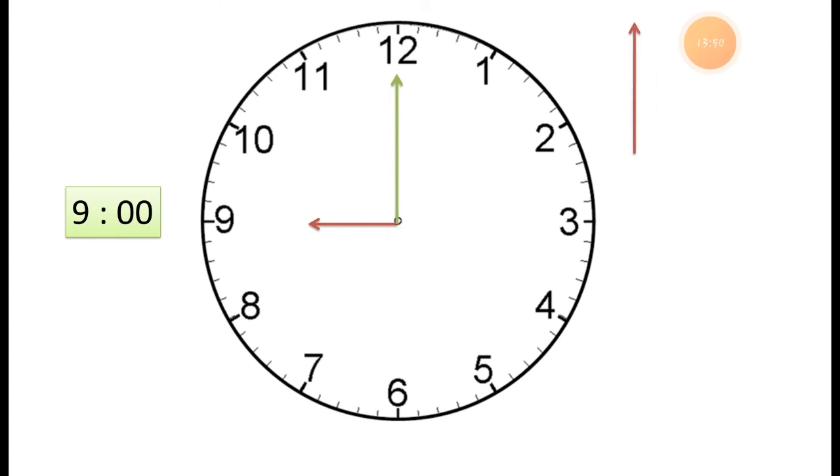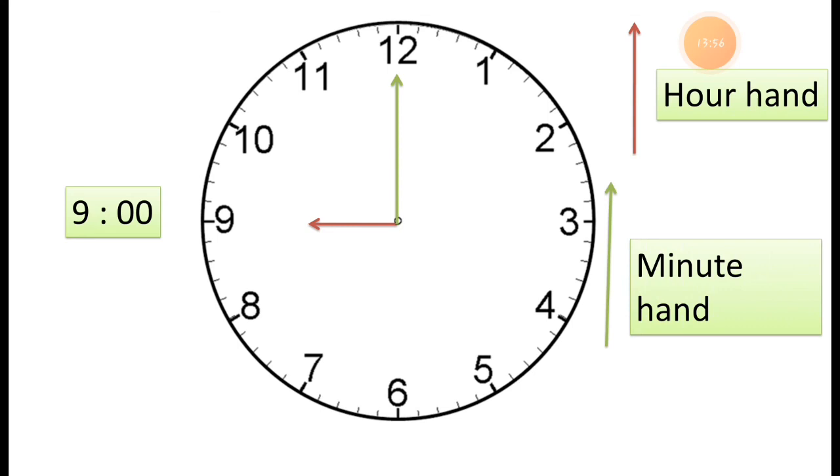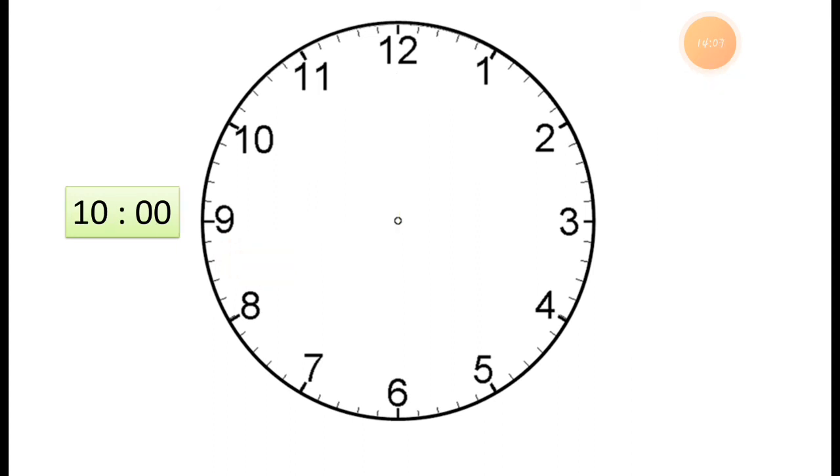Here you can see it is exactly 9 o'clock. The red hand shows the hour, which means 9, and the green hand shows the minute. So this time shows 9 o'clock. What does it show? 9 o'clock. Now let's see 10 o'clock.